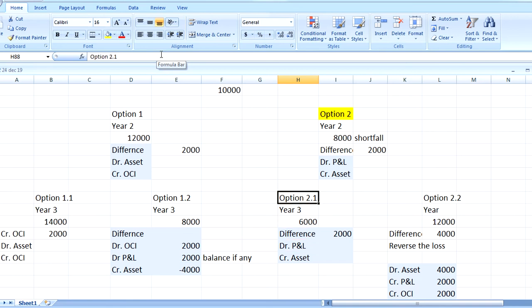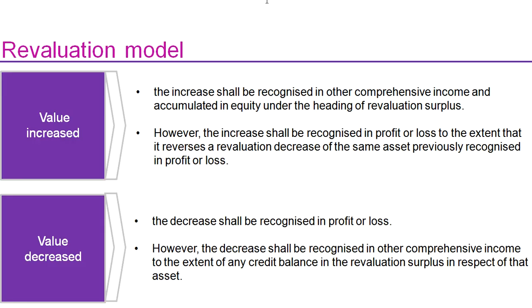And in option 2.1 what happened? So we are moving it to the case value increase. However, the increase shall be recognized in profit and loss to the extent that it reverses a revaluation decrease of the same asset previously recognized in profit or loss. So here we are reducing the value and we are taking it to the profit and loss